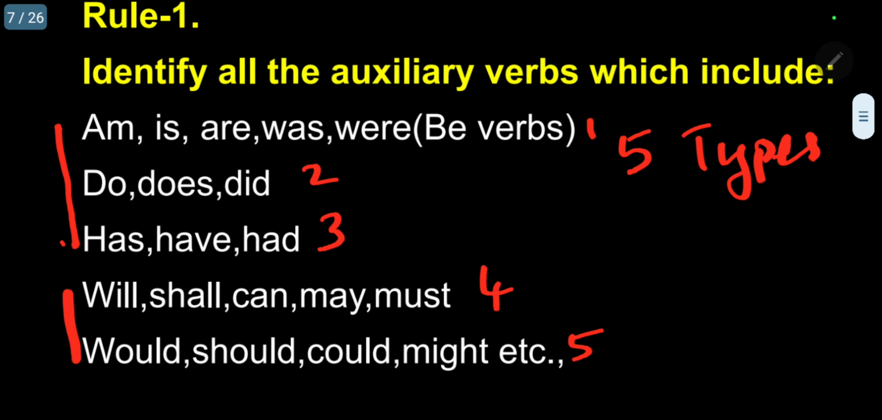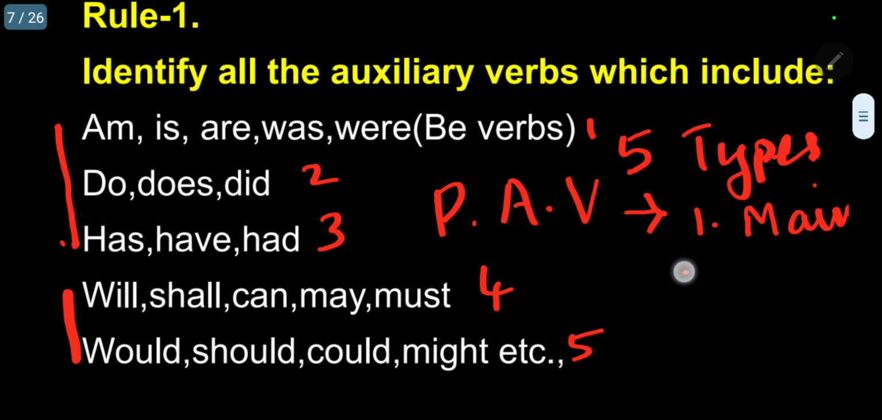That we will call the be verbs. What are be verbs? Type 1: am, is, are, the present tense; was, were, the past tense. Type 2: do, does, did. Type 3: has, have, had. This primary auxiliary verb, kindly follow, will act as a main verb as well as a helping verb, auxiliary verb.